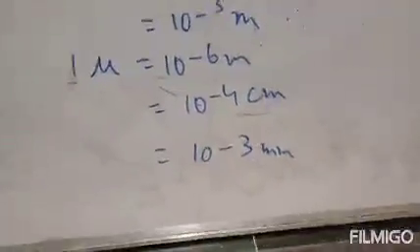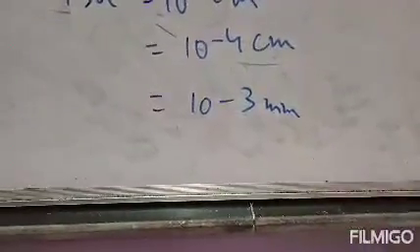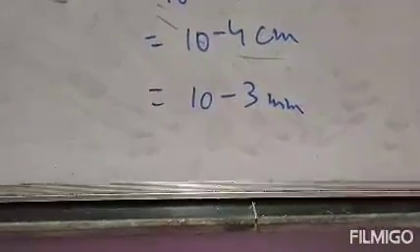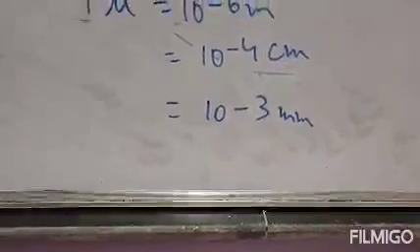That means 1 micron equals 10 to the power minus 6 meter, which equals 10 to the power minus 4 centimeter, and which equals 10 to the power minus 3 millimeter.